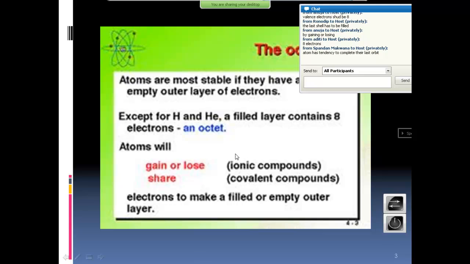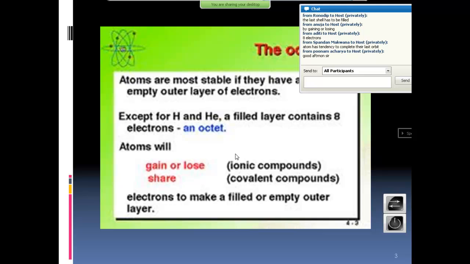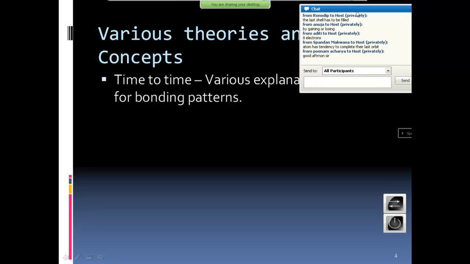Now, the basic concept behind octet is ion formation. If they gain an electron, they become negatively charged, called anions. If they lose an electron, they become cations. This is the basic idea behind octet. Okay? Now, let's go forward. What exactly is meant by octet?